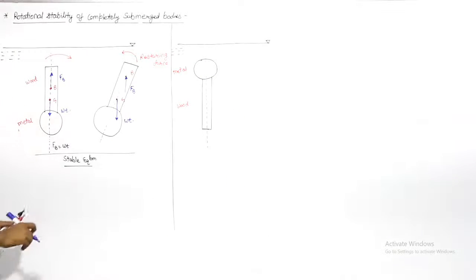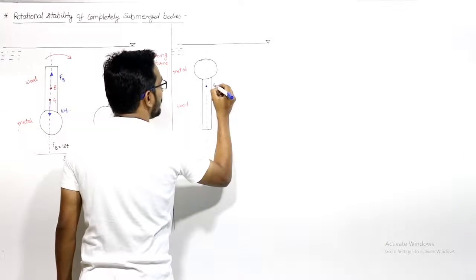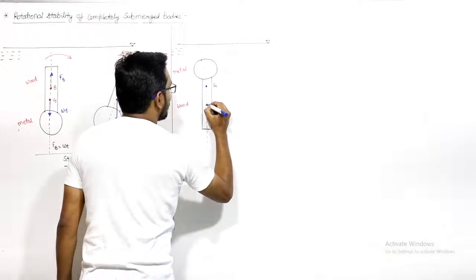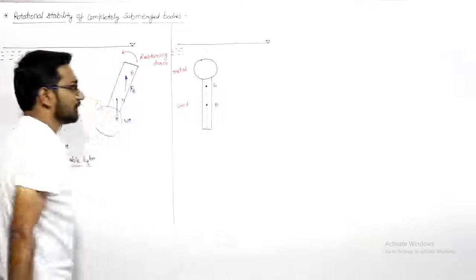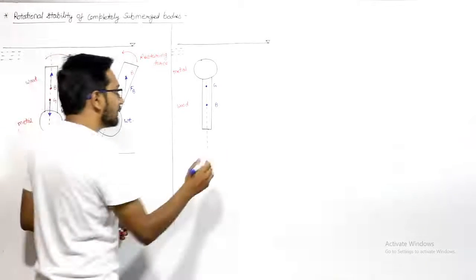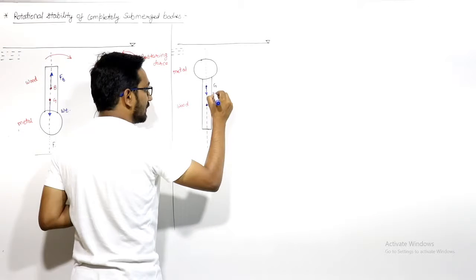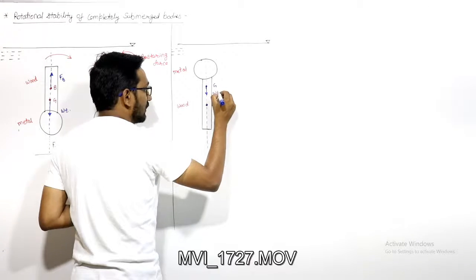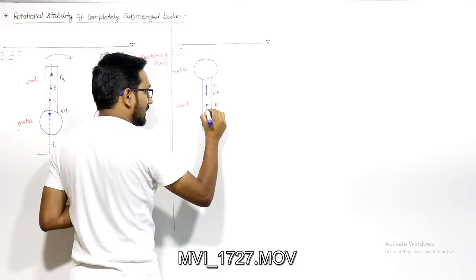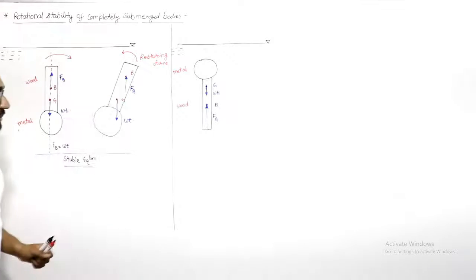You know that in this case, the center of gravity is near to the iron, so this is point G, and center of buoyancy will be, let us say, somewhere here. This is a center of buoyancy, right? The same body, just I keep it in this shape. Now in the center of gravity we have in the downward direction weight, and in the center of buoyancy we have a force in the upward direction, that is the buoyancy force.